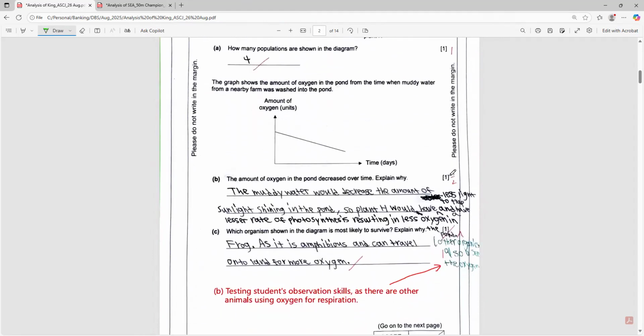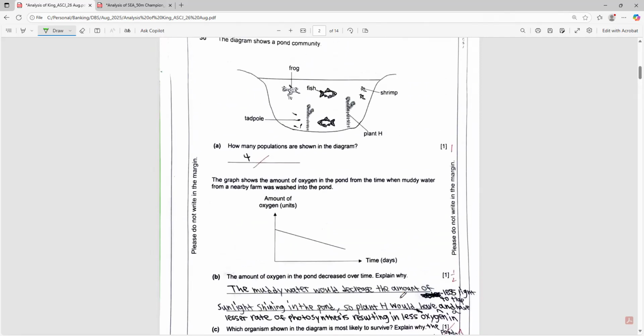Okay, this student actually lost half a mark. Because this graph, I mentioned here, is testing students' observation skill, as there are other animals using oxygen for respiration. So this oxygen decreased over time because of something that happened. The muddy water from a nearby farm was washed into the pond.